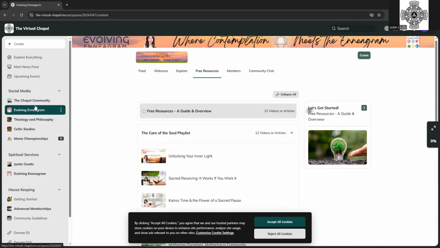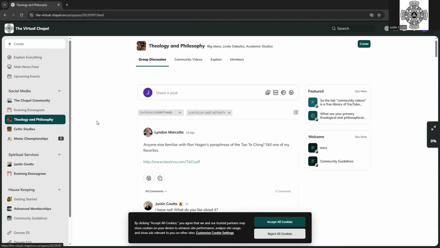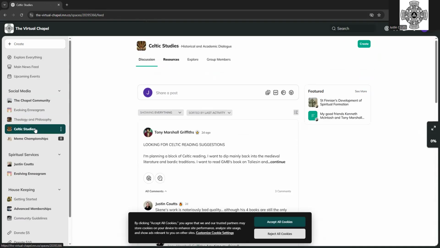So these are the two spaces that are communities. There are others who are working in the background who aren't showing up yet because they're still building their spaces. And there are two other spaces here that I'll be moderating myself. One's theology and philosophy. The other is Celtic studies. And these two are more academic, scholarly spaces.